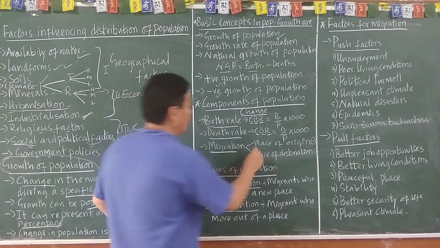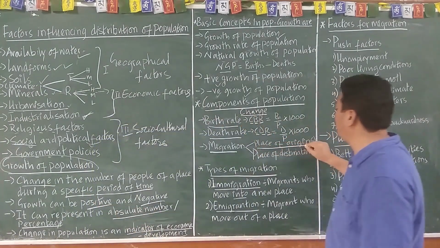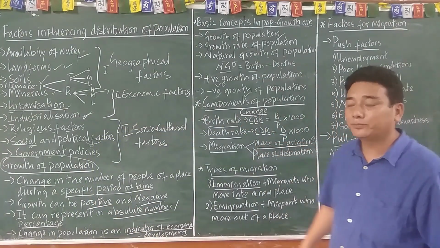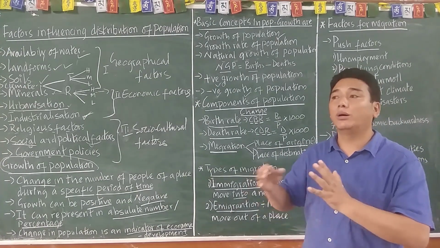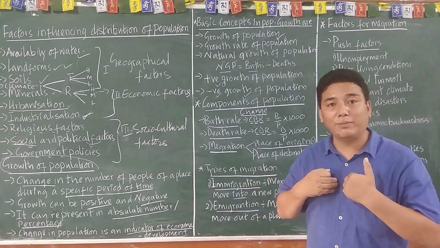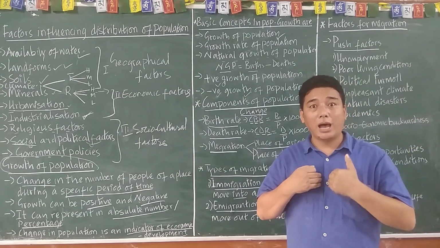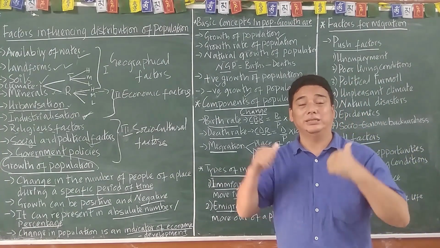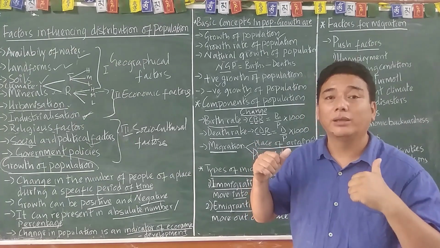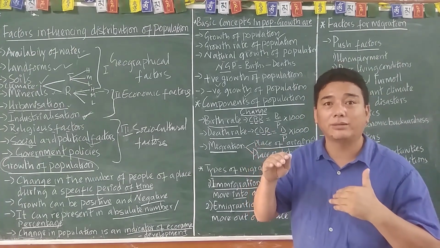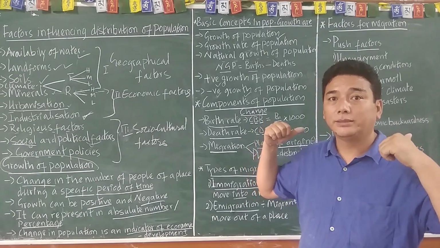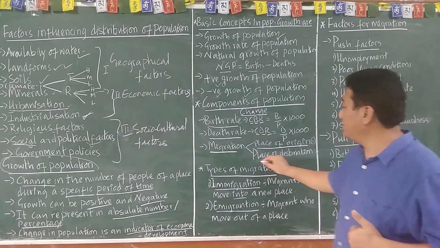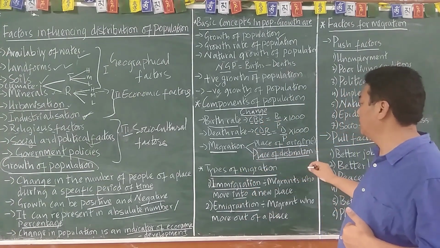So, place of origin is where the person comes from. For example, we Tibetans, our place of origin is Tibet. We came from Tibet, so our place of origin is Tibet. Is that clear? And our place of destination is India.